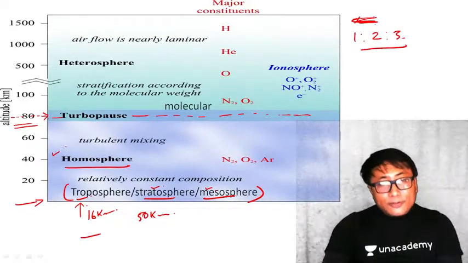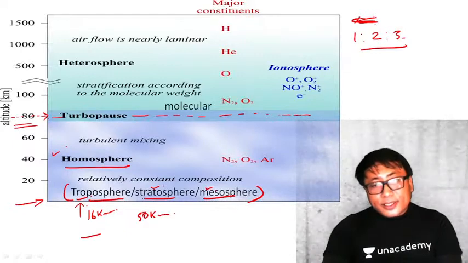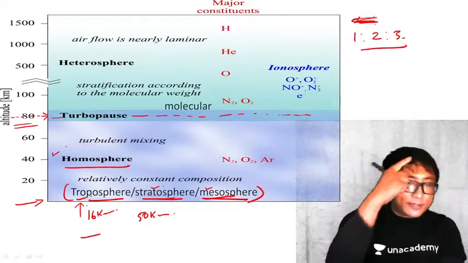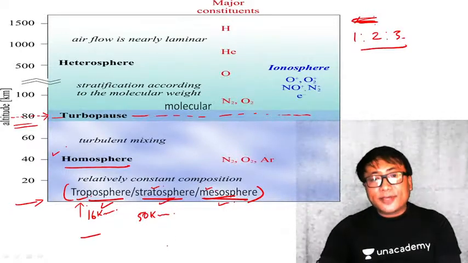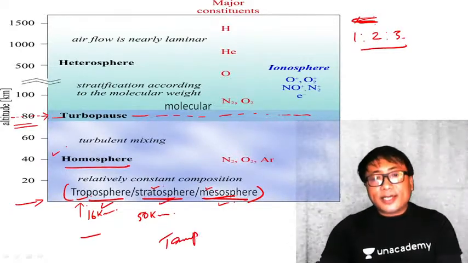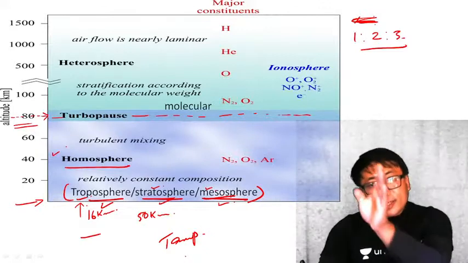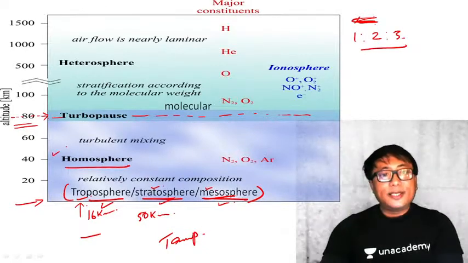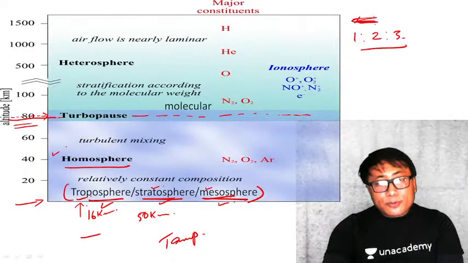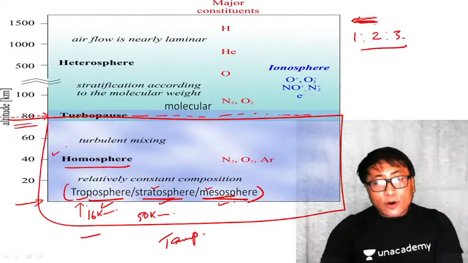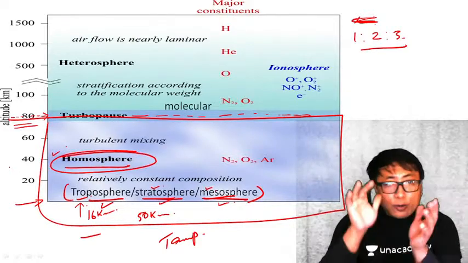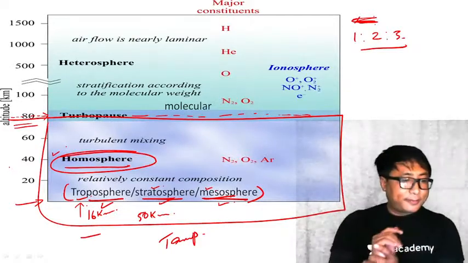And this homosphere covers the troposphere, stratosphere, and mesosphere that we have seen. These are nothing but the classification based on temperature characteristics. But as far as the chemical composition is concerned, this particular layer up to 80 kilometers from the Earth's surface, below, is known as the homosphere. Why? Because you will find homogeneity of the gas.